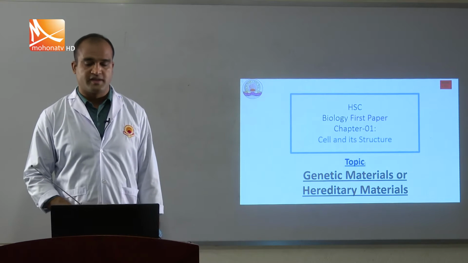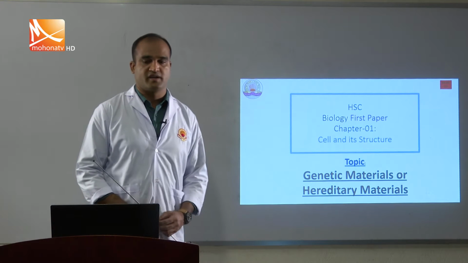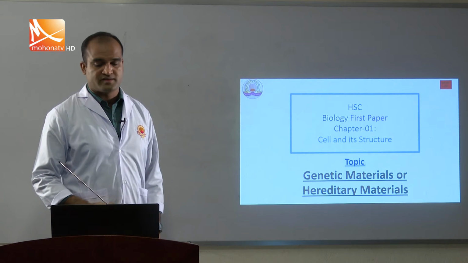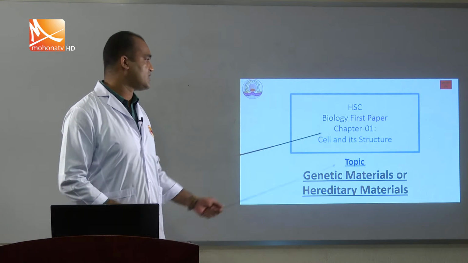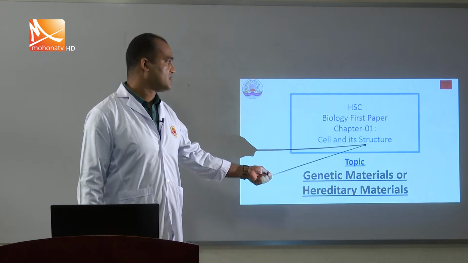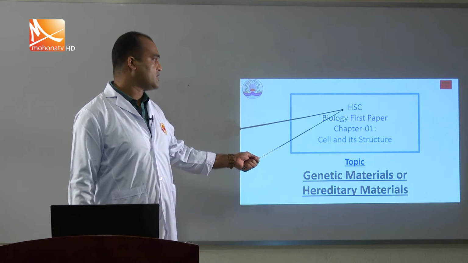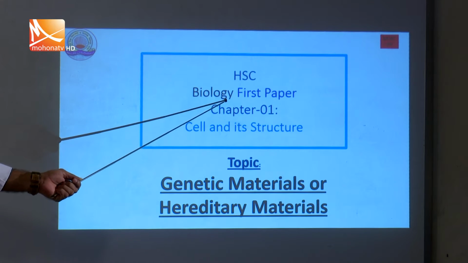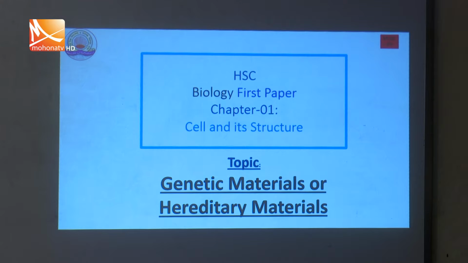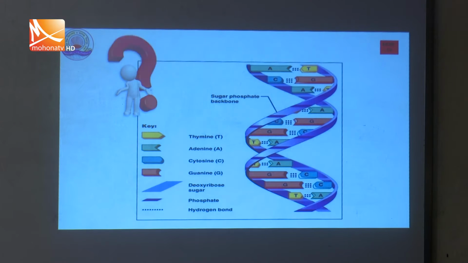Today's topic is genetic material, or hereditary material, from Chapter 1, Cells and Their Structure, for HSC level students, Biology first paper. The topic is the main genetic hereditary material.